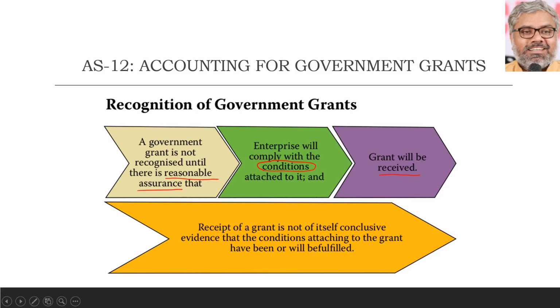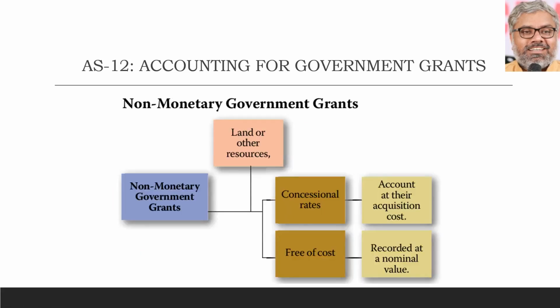In reality, it is not the case. In reality, these have to be actually checked, and in accordance with the reality, in accordance with the facts, the organizations will have to react accordingly. That is the recognition criteria of government grants. Now let us jump into the actual situations of various types of government grants.